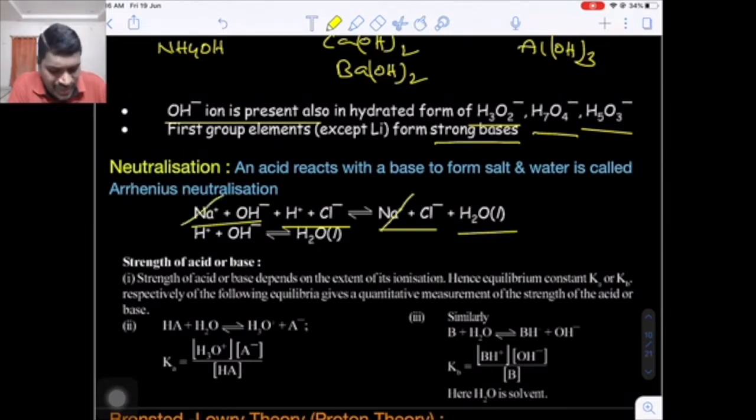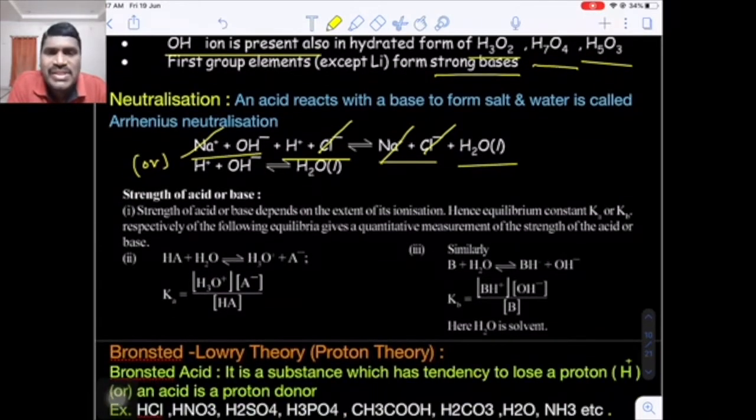Now here if you observe, on both sides Na plus and Cl minus ions are common, so they cancel out. So finally the net reaction will be H plus and OH minus giving H2O. This is called the neutralization reaction. Okay. Now how to calculate the strength of acids and bases? With the help of the equilibrium constants Ka and Kb.